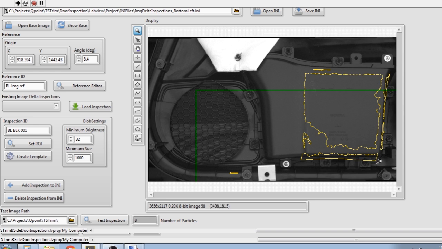And it's going to come up with a yellow outline around the areas that it didn't like. One of the things that is noticeable here is that the small change in reflectivity of the part right here shows up as a defect. That can either be masked out, or the minimum brightness can be increased.